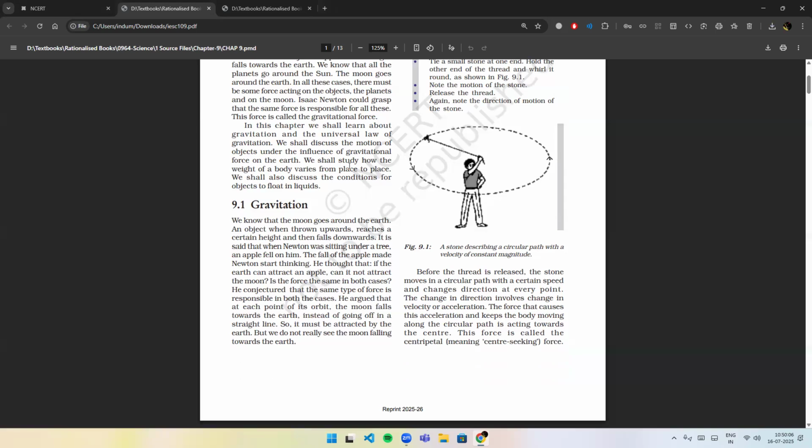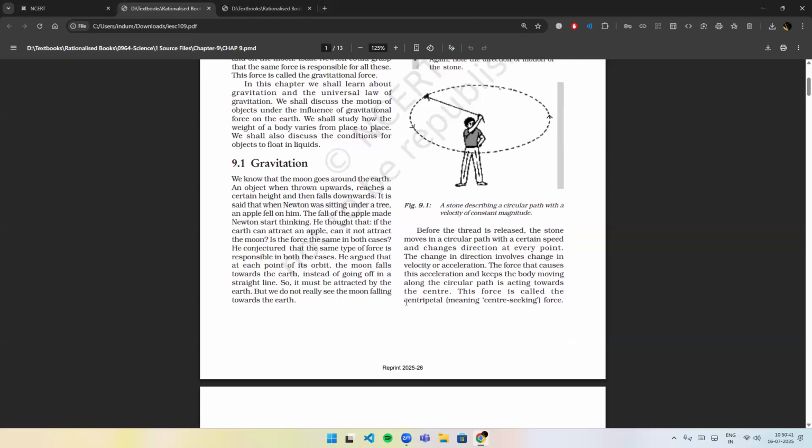Gravitation. We know that the moon goes around the earth. An object, when thrown upwards, reaches a certain height and then falls downwards. It is said that when Newton was sitting under a tree, an apple fell on him. The fall of the apple made Newton start thinking. He thought that if the earth can attract an apple, can it not attract the moon? Is the force the same in both cases? He conjectured that the same type of force is responsible in both the cases.